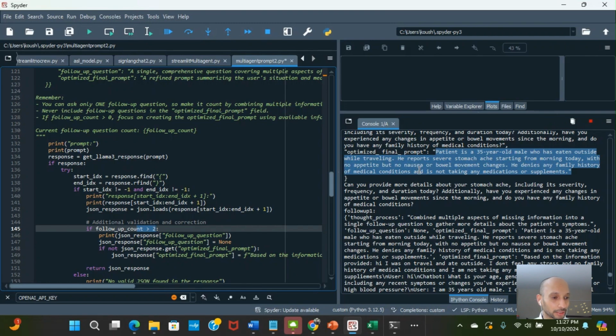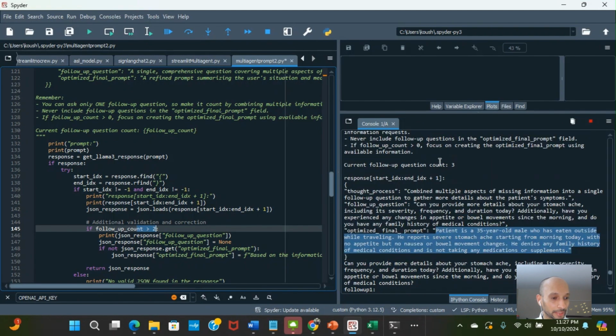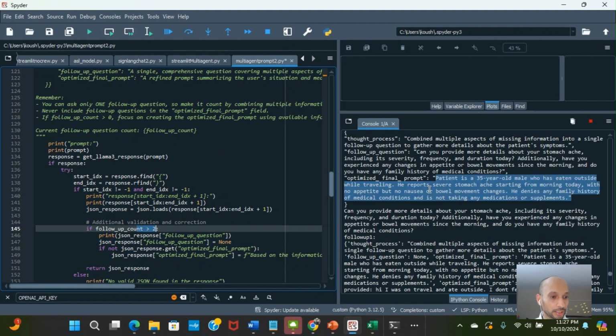And after this, we could see here we are printing the three iterations which are enforced, and it creates a final prompt where it mentions the patient is a 35-year-old male who has eaten outside while traveling. He reports severe stomachache starting from morning today with no appetite but no nausea or bowel movement changes.